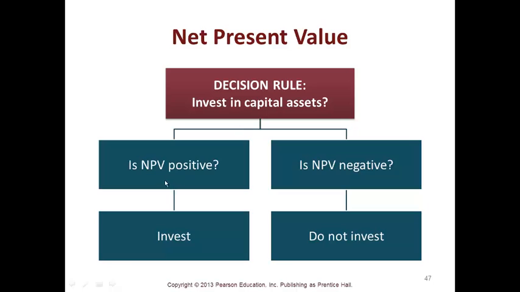The decision rule is: if the NPV is positive, then invest. If not, don't. And this is very textbook. It's not this straightforward in real life. There are times when a net present value comes above 0 and a company will still look at it and say, you know what, there are other risky factors involved and we're not going to do it.